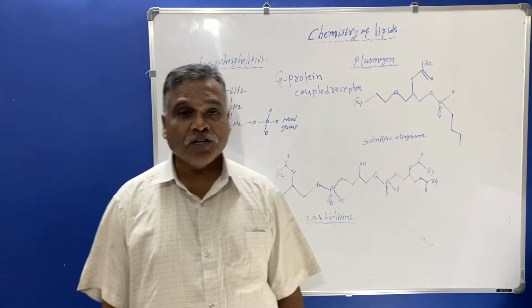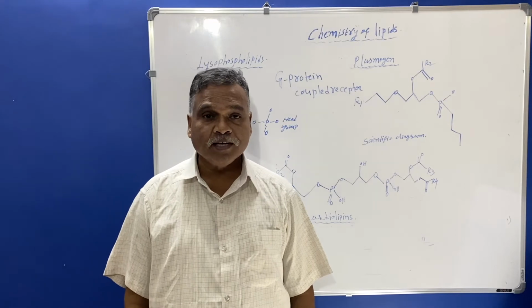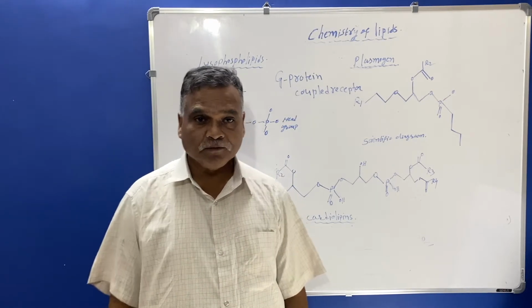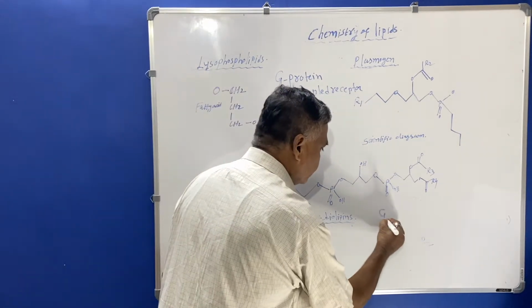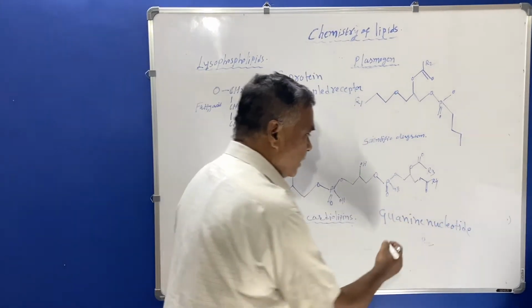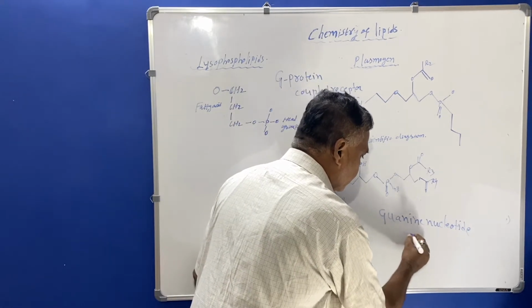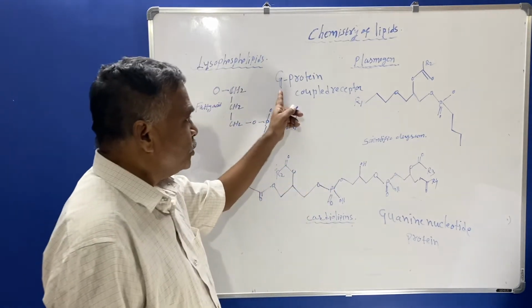And what is the G protein coupled receptor? Here the G protein means the guanine nucleotide protein, which is known as G protein.